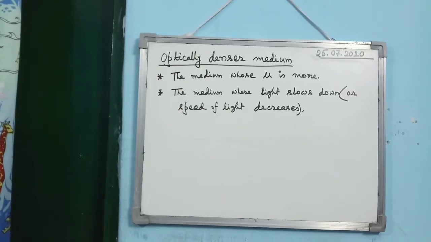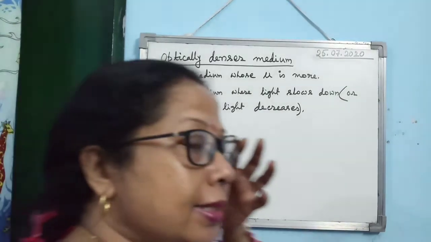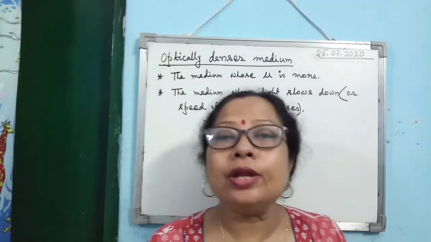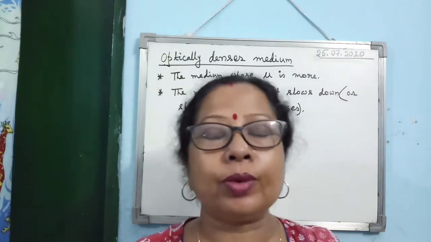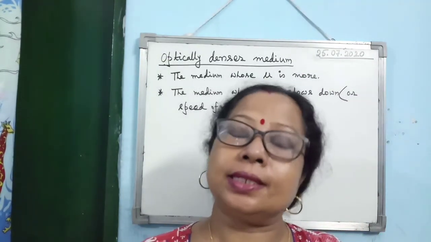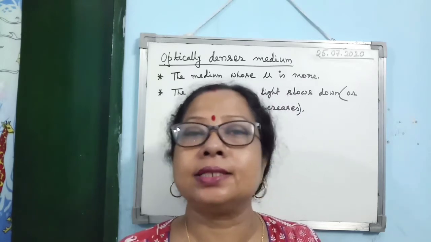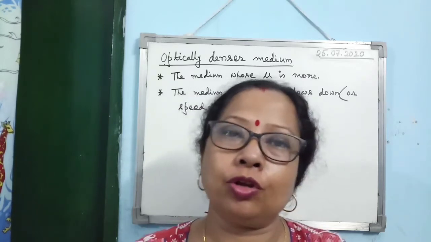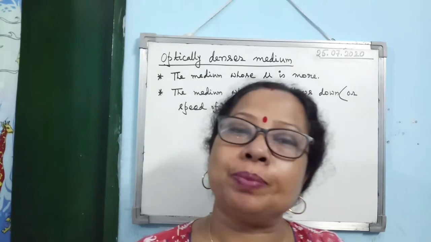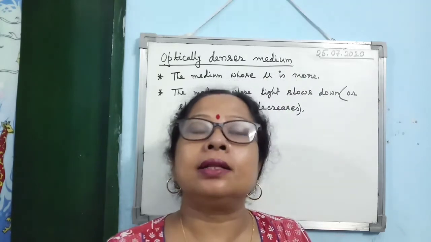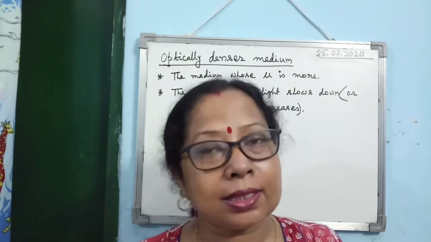Now, the next concept is optically denser medium. Now we know what physical density is. What is the definition of density? You have learned in the second chapter. Density is mass per unit volume. Now if the density is bigger, then we say that the medium is more dense, isn't it?